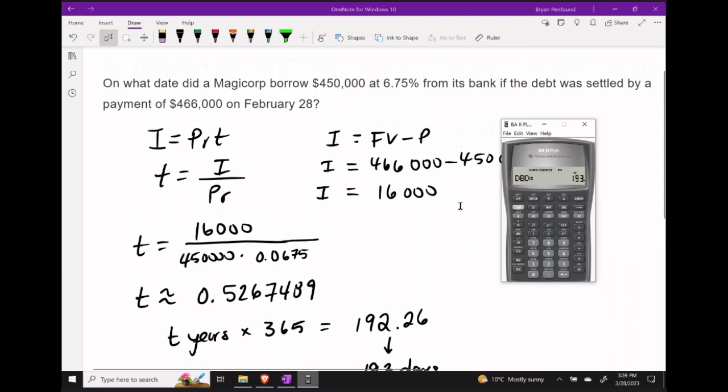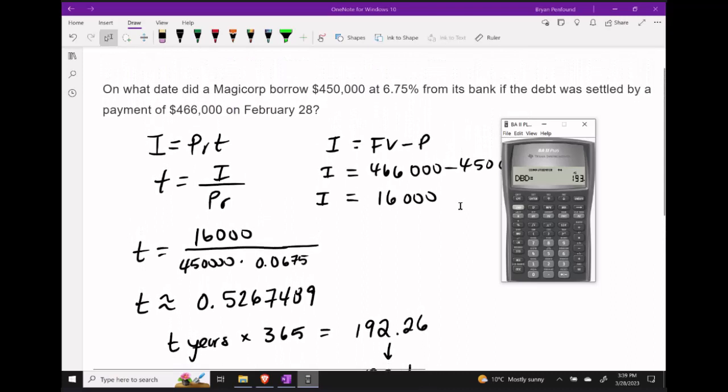And then scrolling back to the premise of our question, we know that the amount was settled on February 28th. So let's go to date 2. I already have it programmed in as February 28th, 2023, but let's go ahead and program it in again so you can see what that looks like. 2.2823. Hit the enter key.